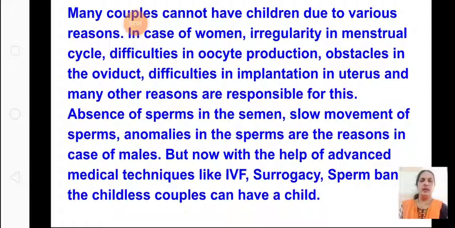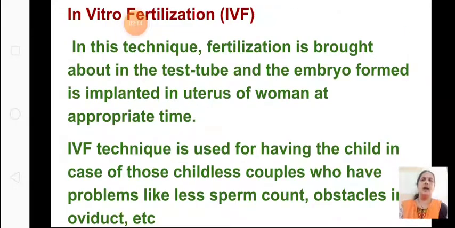So we are going to learn about the modern technology by which even a childless couple can have a child. Let us learn about all this in detail. What is meant by IVF? IVF means in vitro fertilization. What is the meaning of this? The abbreviation is IVF, so when we say IVF, we have to know what it is.